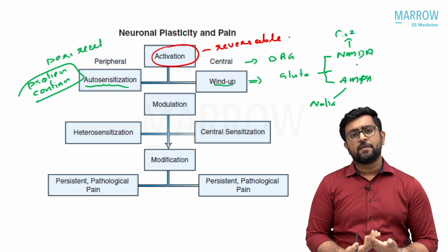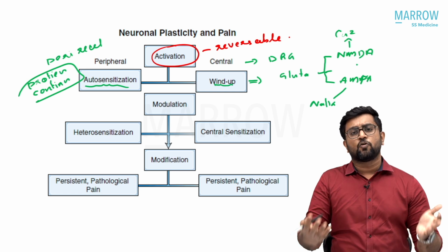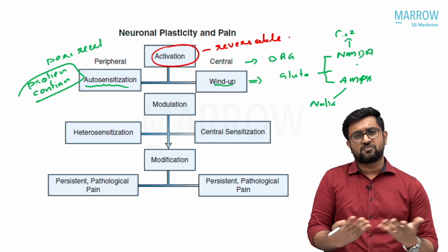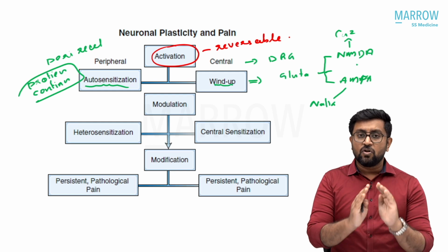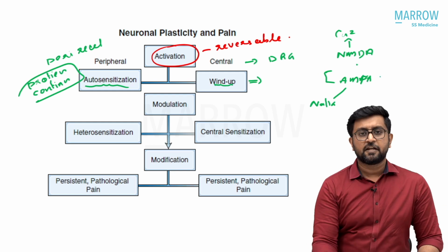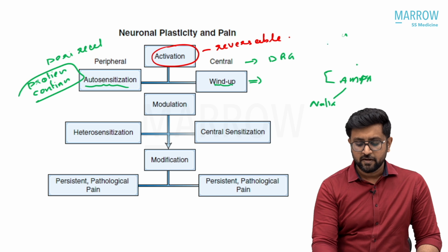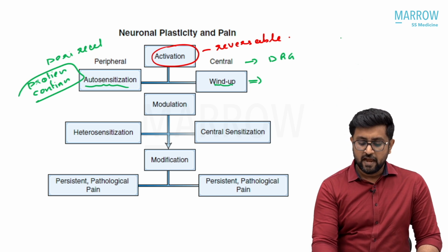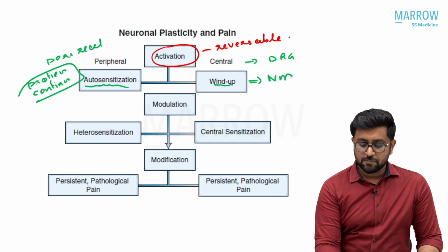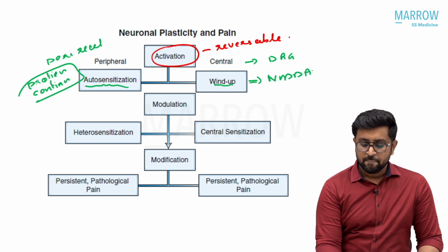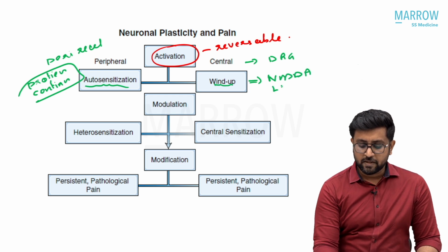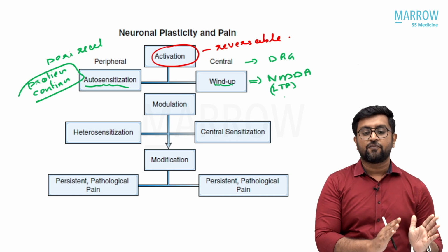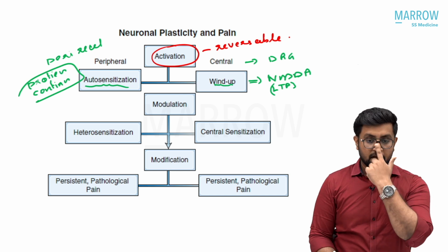Like there will be some protein kinase activation, new protein production, hyperactivated reflexes, and new receptors will come. All those things we have discussed in the memory module. Ultimately, what happens is a glutamate mediated, NMDA mediated calcium influx, which causes exacerbation of pain. This is just like your long-term potentiation of synaptic plasticity, that is known as the wind-up phenomenon. But these two, peripheral as well as central wind-up and autosensitization, are reversible processes.